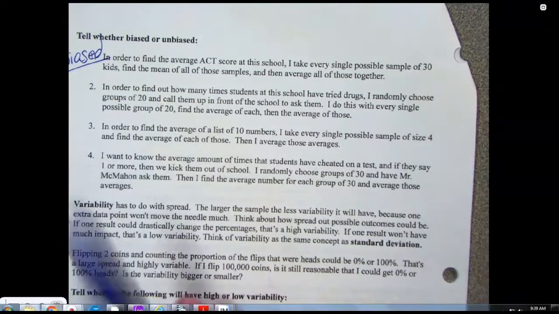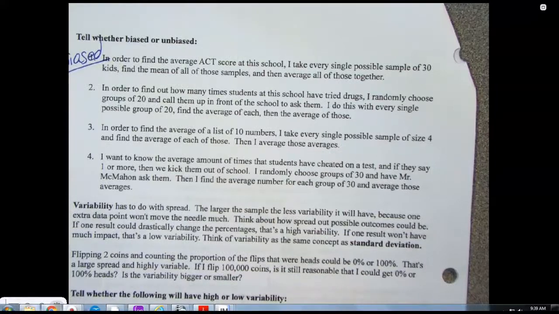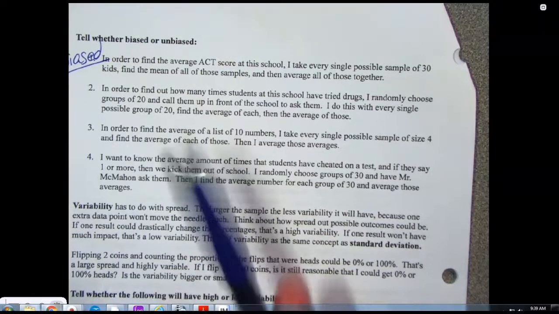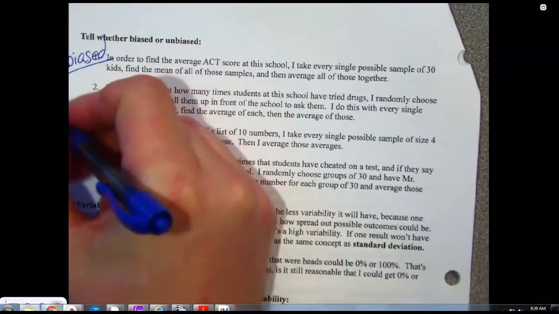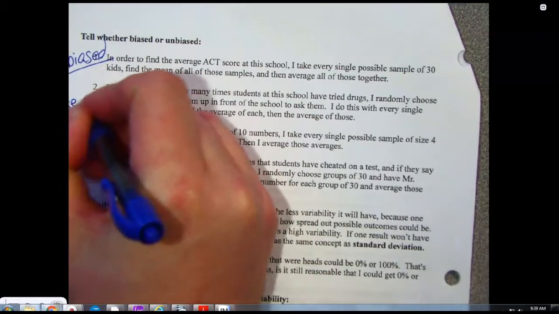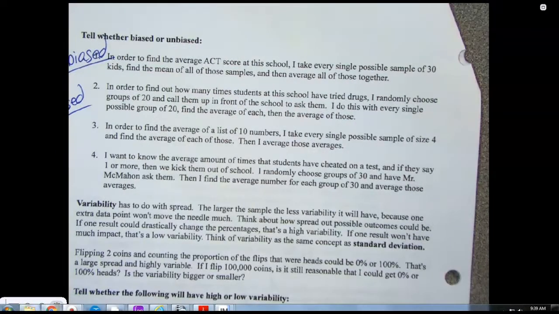I randomly choose groups of 20, call them in front of the stage to ask them if they've done drugs. Biased or unbiased? Biased. Why? So this would be percents, right? I would figure out the true percentage of people that have done drugs and compare it to the percentage of people that are telling me they did drugs. That would be P and P hat.